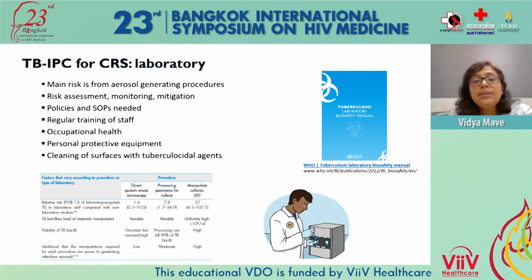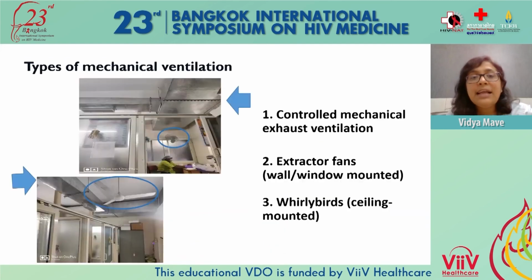It is already known that in a research laboratory setting, the risk of TB infection and disease is much higher if TB cultures are manipulated by the research personnel. So the laboratory also follows similar infection control strategies, where regular training of staff happens, policies and SOPs are in place, and they also undergo fit testing along with annual evaluations.